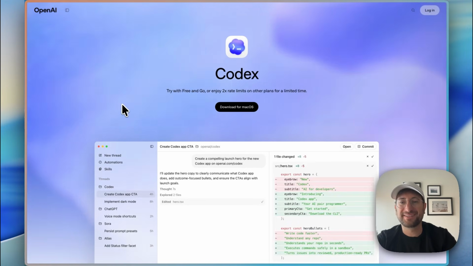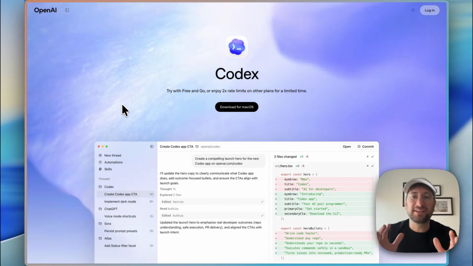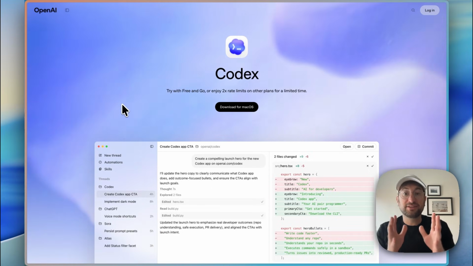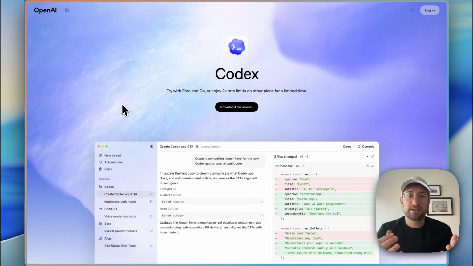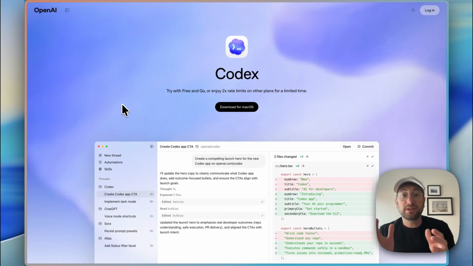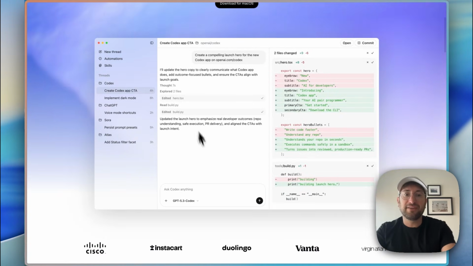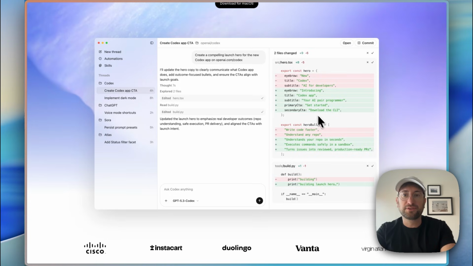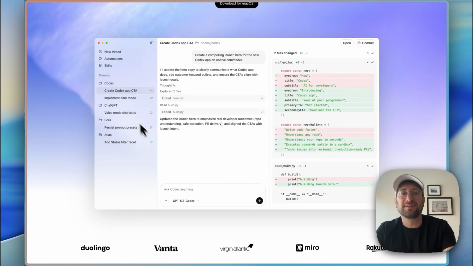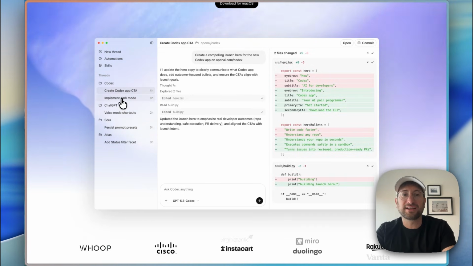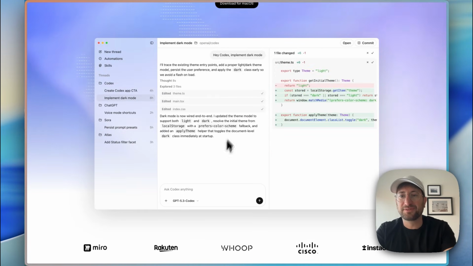Next, we have Codex. So this is a little bit different in a few different ways. This is ChatGPT's version of its coding app. Now, it is a little bit like Cursor in that you have agents that are going to write code for you. You can view the code changes. It's a little bit more almost like a Lovable type tool, where on the left you have your threads, your chats, and then you have a chat with the editor who's writing the code.